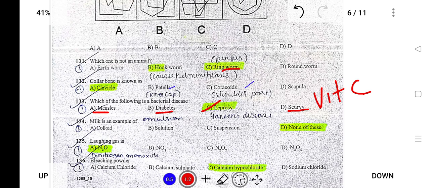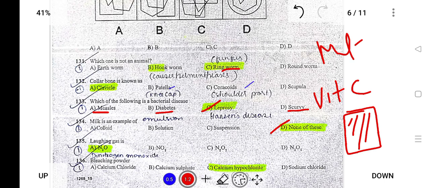Next, milk is an example of emulsion. Suppose there is a substance, and if that mixture does not settle down even after keeping for a long time, it is also known as emulsion. You must have noticed that if you keep milk in a glass, the milk products do not settle down.